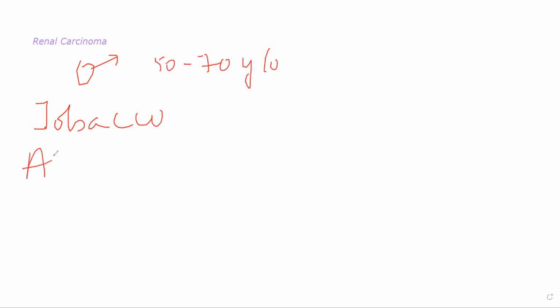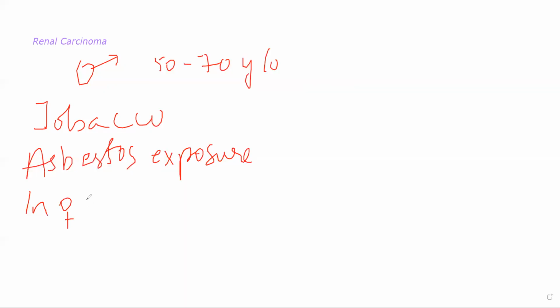Asbestos exposure. So people who are exposed to asbestos, in the sense that people who work in asbestos industry or people who are selling asbestos for a long period of time, उन लोगों के अंदर हो सकता है ये. It can happen in women, especially women who are obese or who are on estrogen therapy.